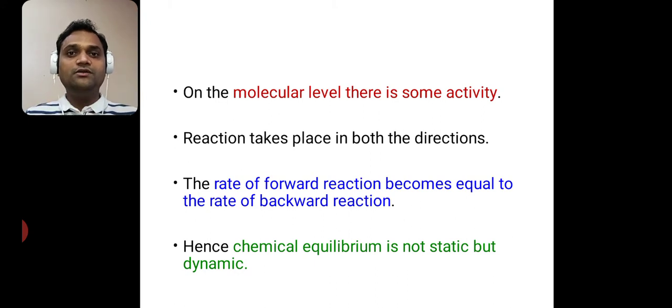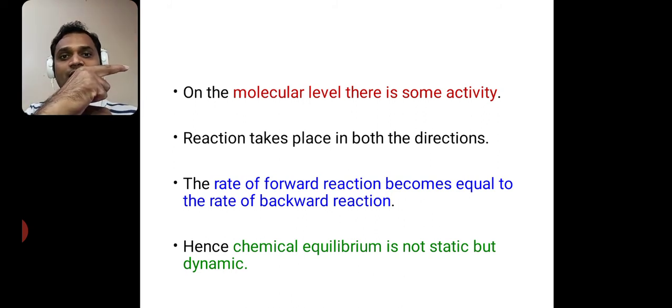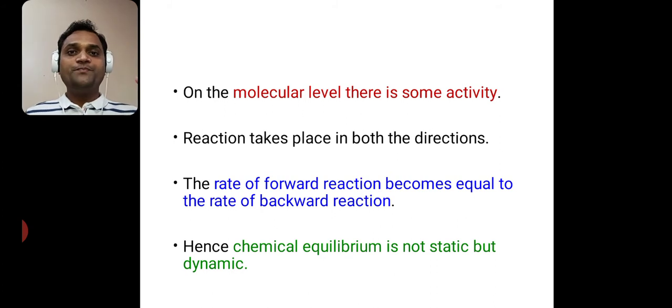Though their concentrations become constant, on the molecular level there is some activity and reactions take place in both directions. There are two reactions, one is the forward reaction and another is the backward reaction. The rate of the forward reaction becomes equal to the rate of the backward reaction. So in our vessel, the forward reaction takes place and, opposite to that, the backward reaction also takes place. There is a continuous reaction going on: forward, backward, forward, backward. So the chemical equilibrium is not static but dynamic.